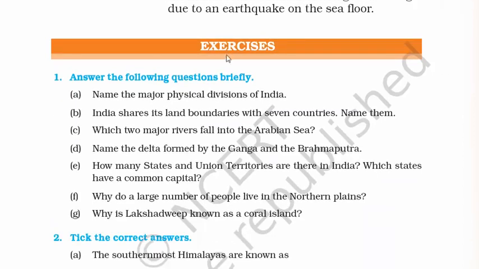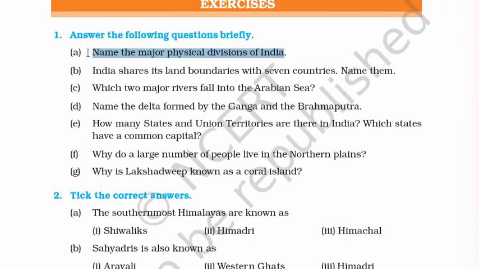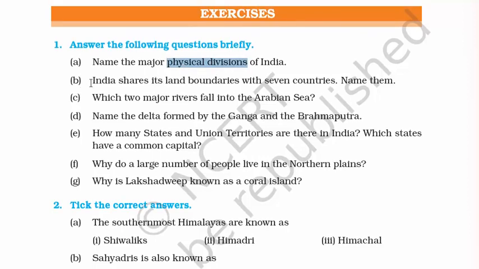So let's move on to the exercises. The first question is, name the major physical divisions of India. The physical divisions of India are mountain, plains, plateau, and then you have coasts, and then you have islands. The second question is, India shares its land boundaries with 7 countries. Name them. So let's go from west to east. They are Pakistan, and then you have Afghanistan, and then you have China, Nepal, Bhutan, Bangladesh, and Myanmar.